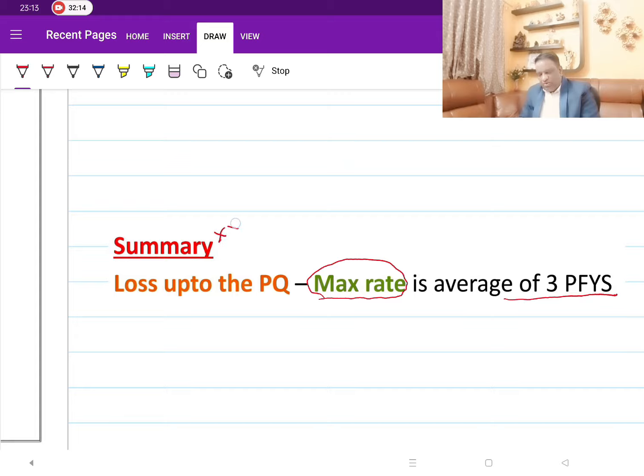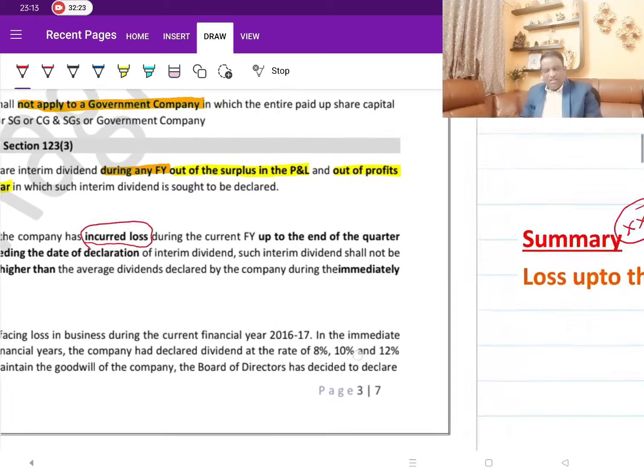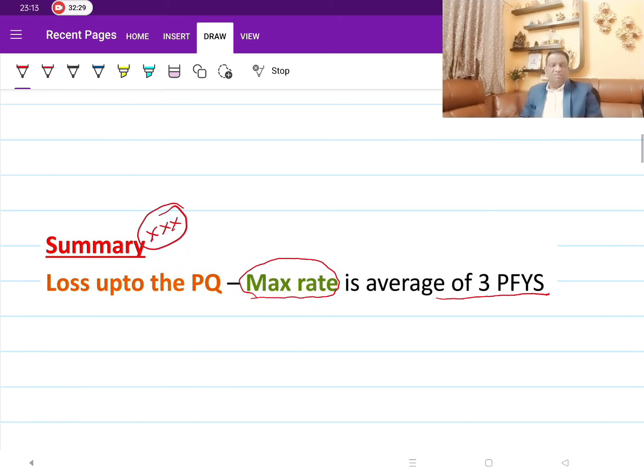Kindly note this one-liner, which is simpler to read than the lengthy statement. It means the same. As a summary, if there is a loss in the current year up to the previous quarter, you can still pay interim dividend, but the maximum rate you can pay is only the average of 3 preceding financial years. Mark this. Whenever we are solving questions, it will become all the more important. It is the 3 years' profit that we take, not the 5 years.